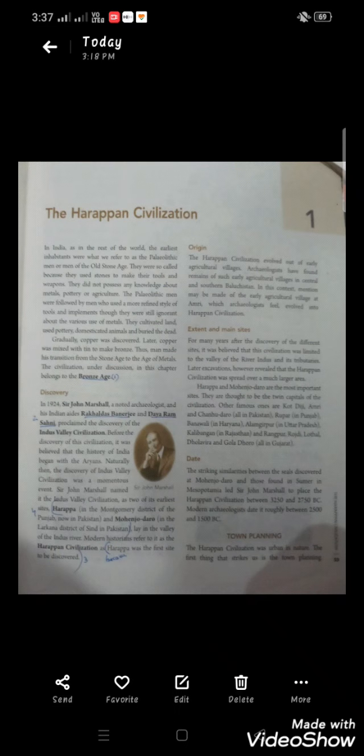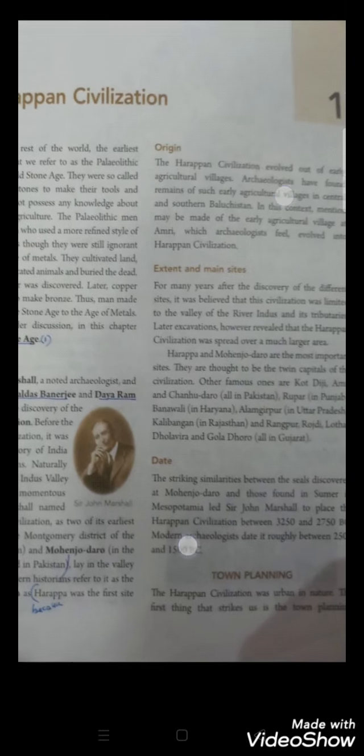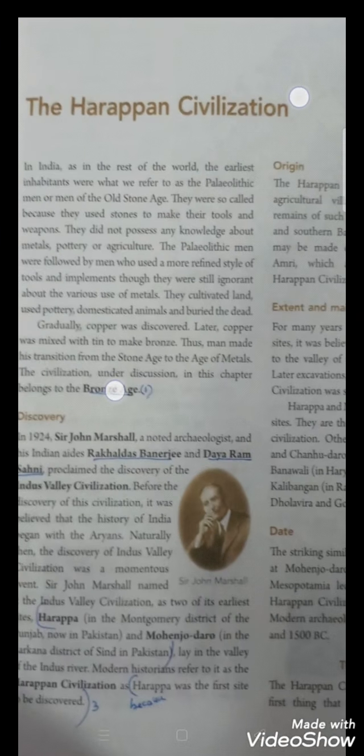Dear students, today we will study the first chapter of history, the Harappan civilization. This chapter is given in your book, page 59. The name of the chapter is the Harappan civilization.